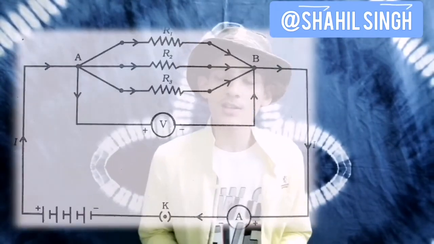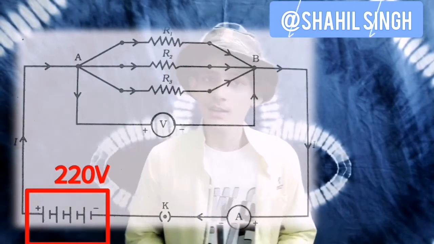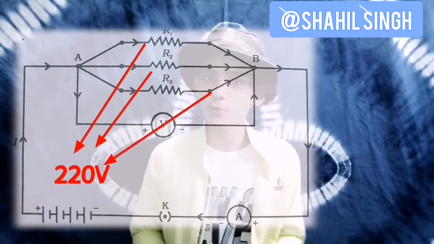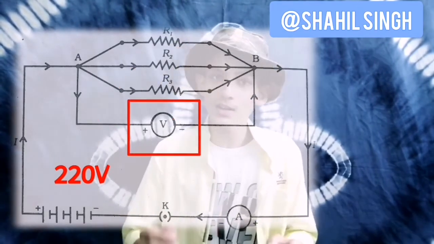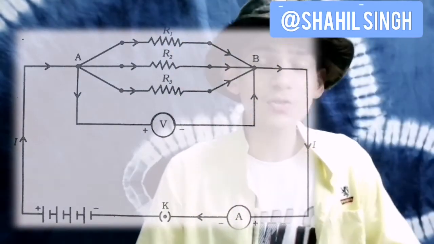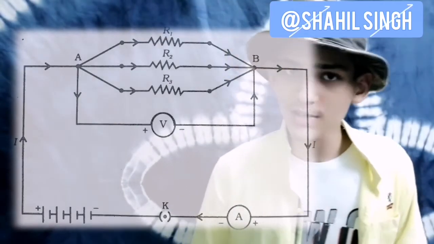So if the battery in this connection produces 220 volts of potential difference across the resistors, then all the individual resistors will acquire 220 volts. This is why only a single voltmeter is attached in parallel to the connection, because it has to attain only one value, which is common for all those three resistors.